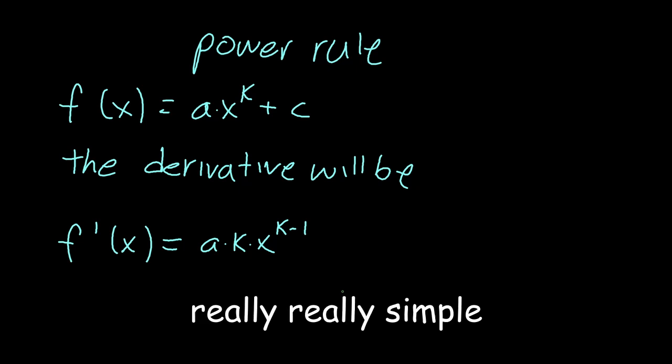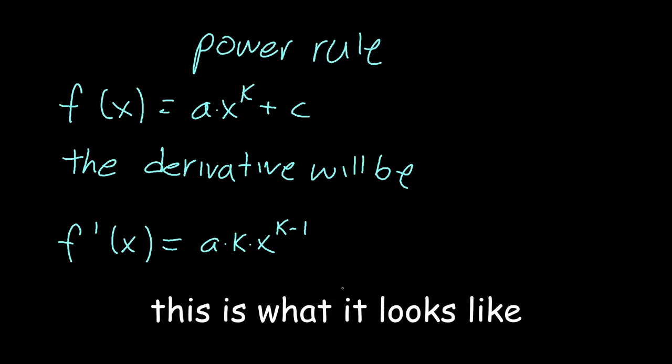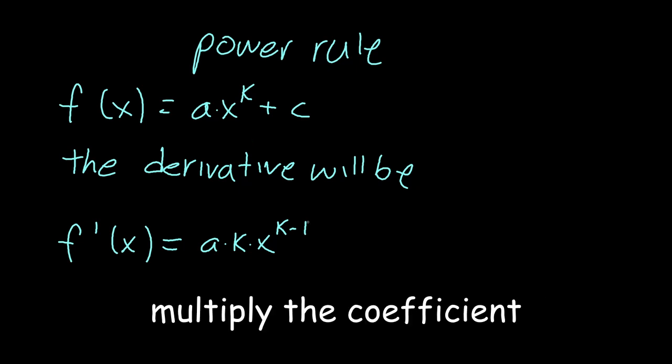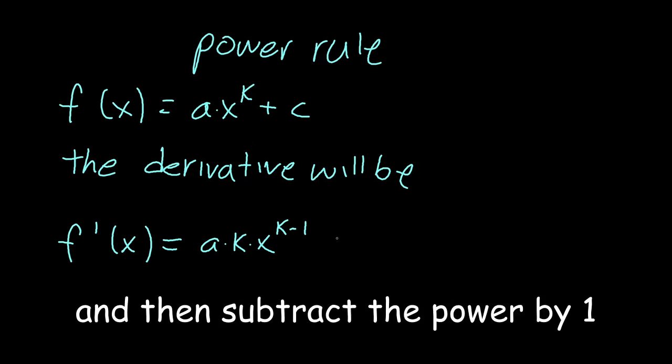The power rule is really simple. This is what it looks like. There are two steps to doing this. First, multiply the coefficient by the exponent, and then subtract the power by 1.